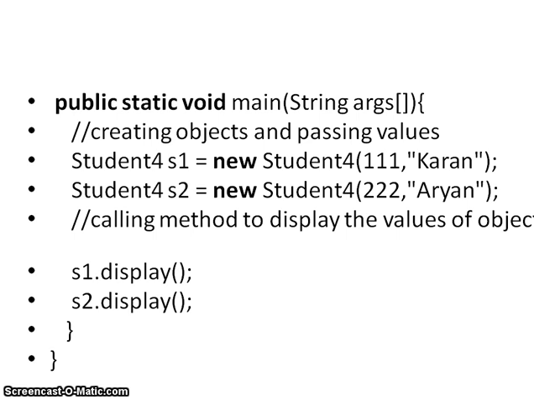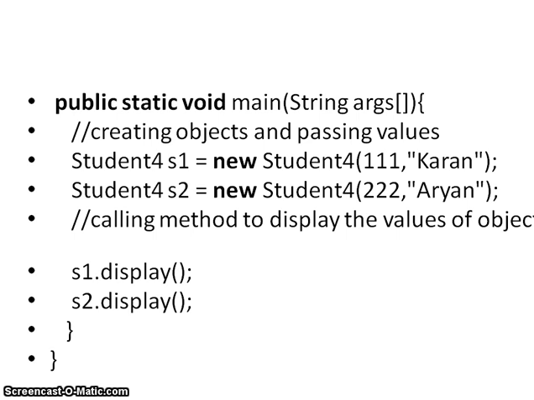Again the same in the s2 object, I am initializing the object here. In this constructor I'm assigning the values of the parameters, that is 222 will be the id and Aryan will be the name of that student. Then I will call the display method by using these two objects, s1.display and s2.display.